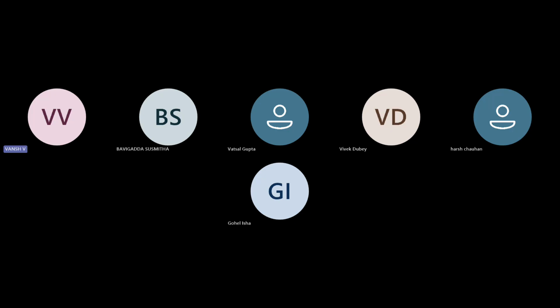One more thing I want to tell you: I am sharing a mail in your chat box. Just check this mail. This is the week 4 project, so up to week 4, in this particular mail you have to submit the week 1 GitHub repository, week 2 project GitHub repository, week 3 and week 4. Do it as soon as possible, after the session, because it is mandatory and it will be checked before providing you the certificate in the last week.